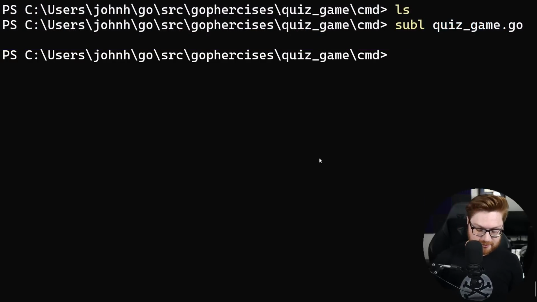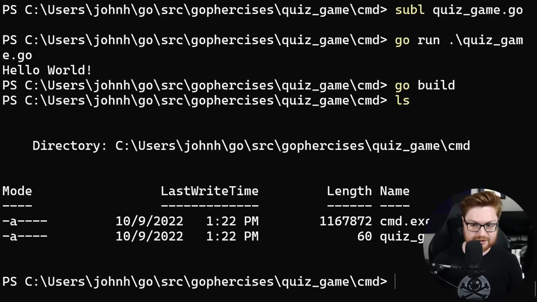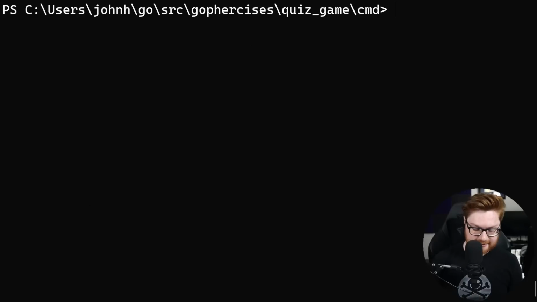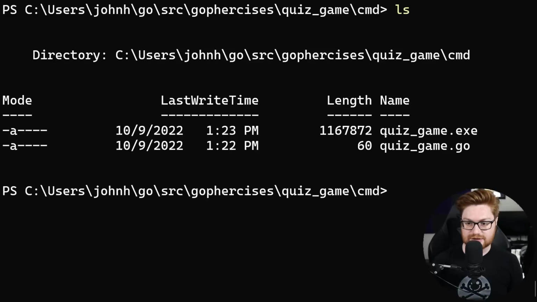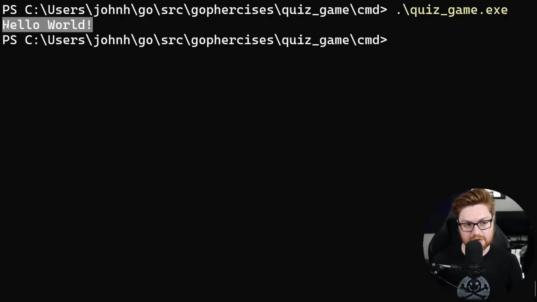We could go back to our terminal and then use go run to go ahead and start our quiz game. All it's doing is a simple hello world, but if you wanted to just as well use go build, that will go ahead and actually build out inside of this package name, really the directory here, our cmd.exe. If you don't like that name, we can go ahead and remove cmd.exe. I am in PowerShell, so rm is going to be an alias for delete or del. And we could just go build quiz game. Now passing that as an argument, we should see quizgame.exe. And I could go ahead and run quizgame.exe, and there's our hello world output.